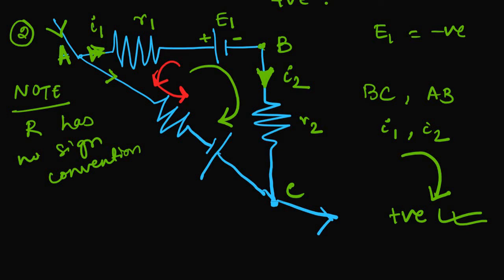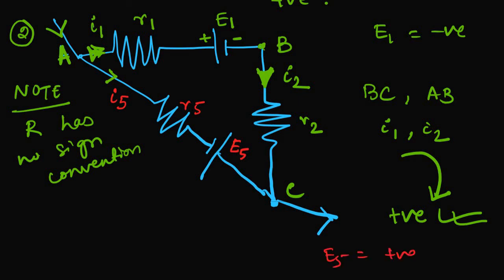Where we are seeing the A, B, C grid, in the AC arm, which I already drew, the current is I5, this is R5 and this is E5. How is the current approaching the EMF here? From negative to positive. That's why E5 will be positive, according to the first point of the voltage law. But what would be the sign convention for I5? I5 is moving like this.